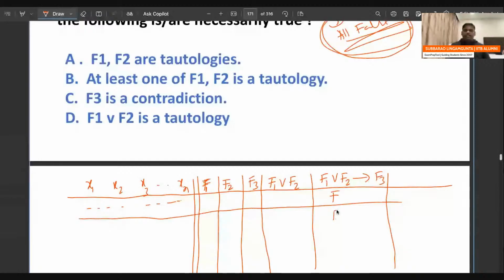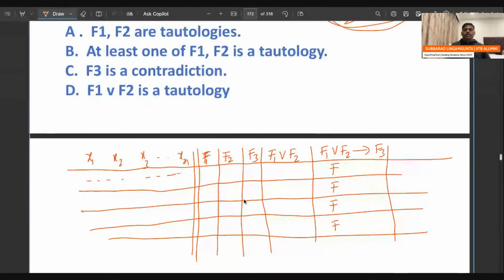Now the question he is asking is, what about F1, F2, F3? F1 or F2 implies F3 is a contradiction, I can understand. But what can you comment about these three? He is saying they are expressions, but what exactly? Because if we didn't mention anything, we can assume whatever way we want.